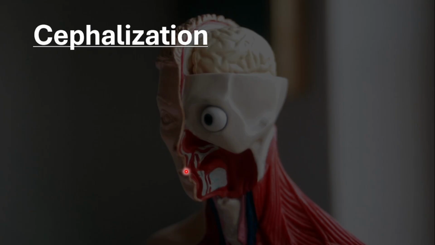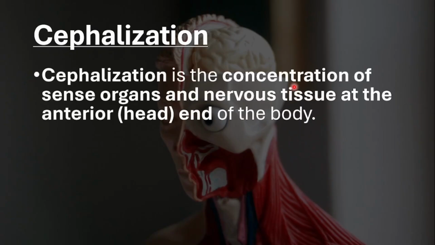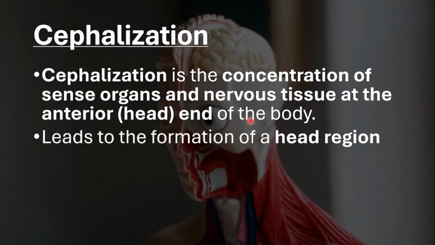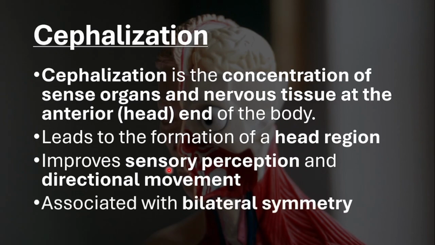Now, how does that differ from cephalization? Well, cephalization is the concentration of sense organs and nervous tissue at the anterior or the head end of the body. This leads to the formation of a head region, and it improves sensory perception and directional movement. Cephalization is associated with bilateral symmetry. So when you think about cephalization, think concentration.